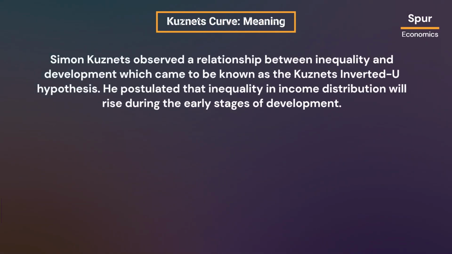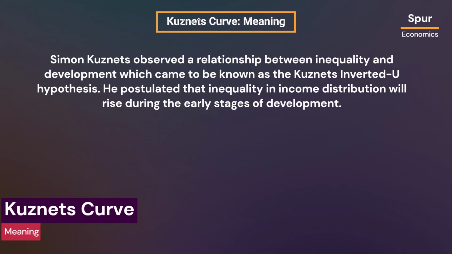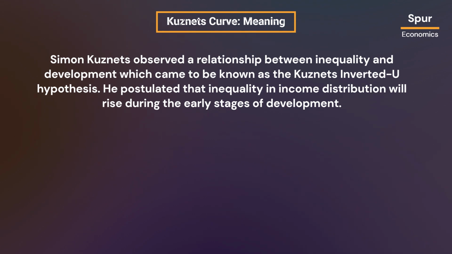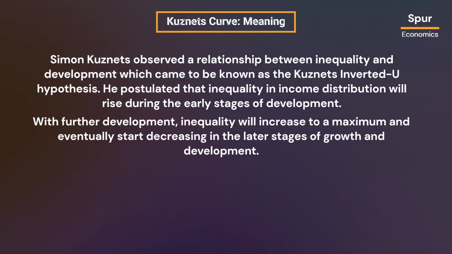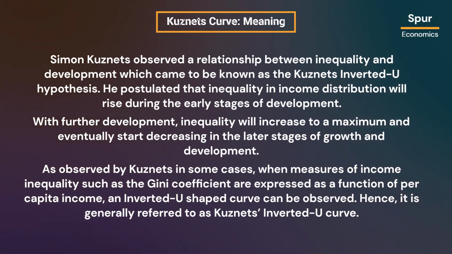Simon Kuznets observed a relationship between inequality and development which came to be known as the Kuznets Inverted-U hypothesis. He postulated that inequality in income distribution will rise during the early stages of development. With further development, inequality will increase to a maximum and eventually start decreasing in the later stages of growth and development. As observed by Kuznets in some cases, when measures of income inequality such as the Gini coefficient are expressed as a function of per capita income, an inverted U-shaped curve can be observed.